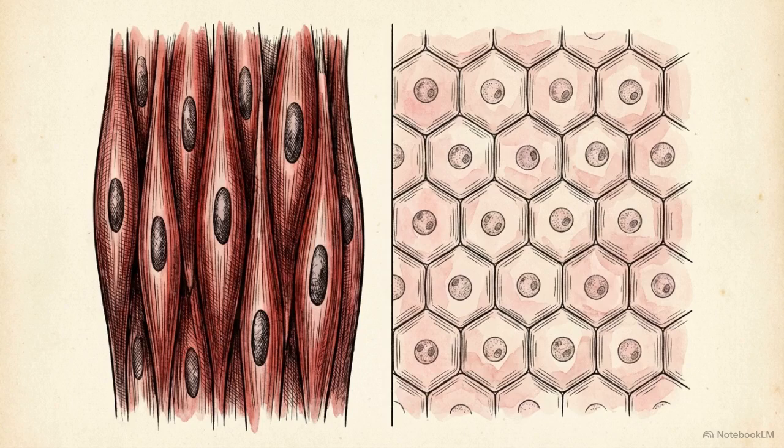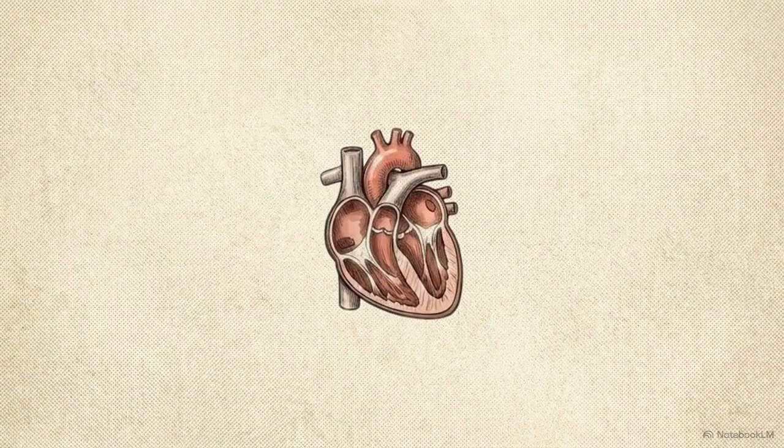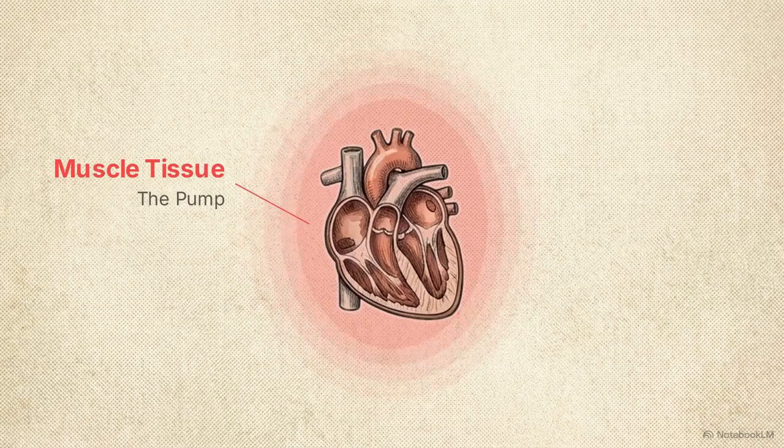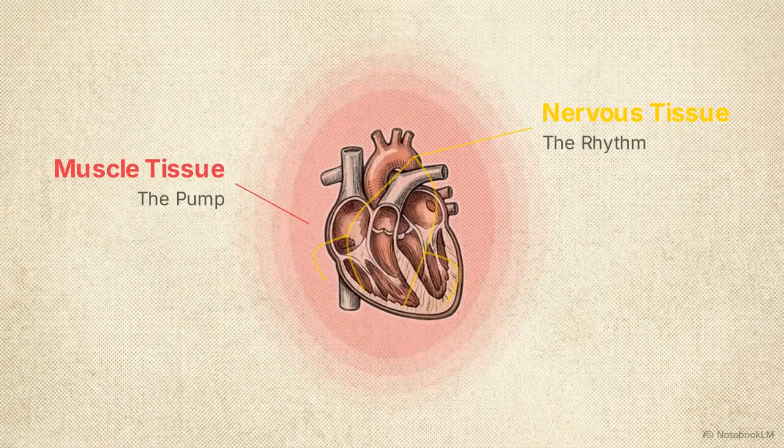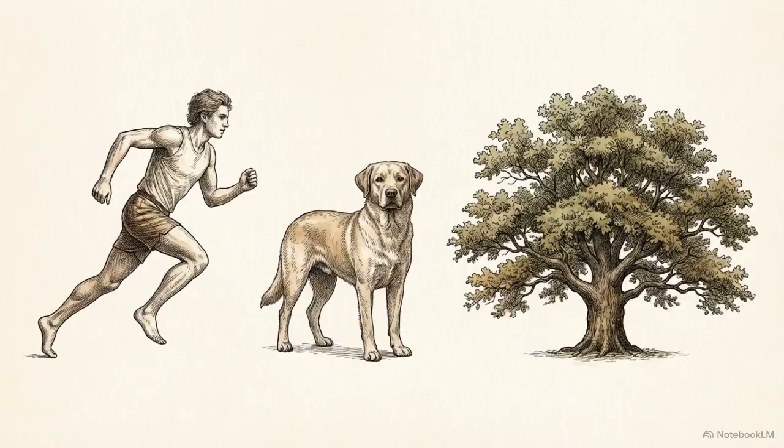But moving a body or digesting food requires more than just one type of tissue. When multiple different tissue types combine to perform a single complex task, they form an organ. Your heart is a prime example. It uses muscle tissue to pump the blood, nervous tissue sets the electrical rhythm, and connective tissue holds the entire organ together. This rule applies across all multicellular life.